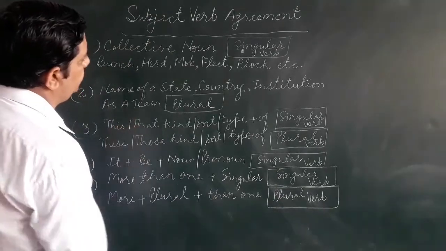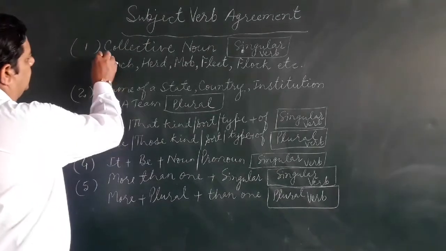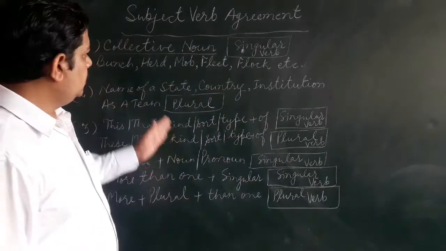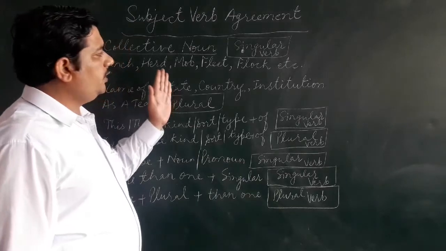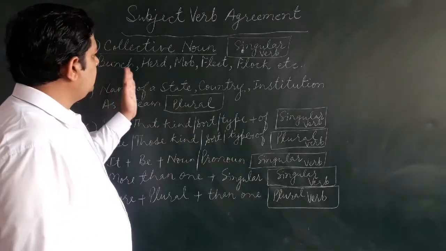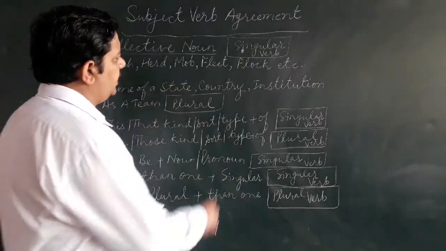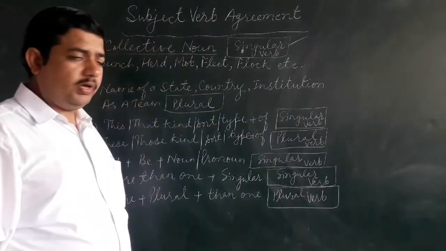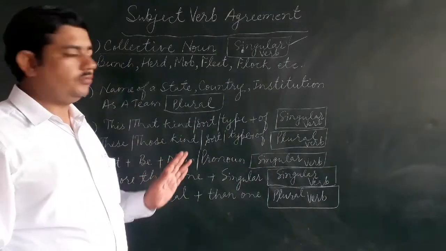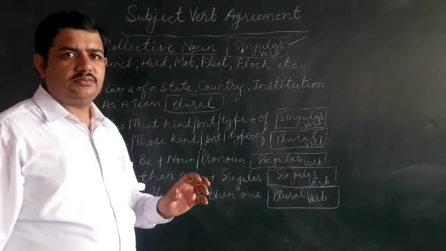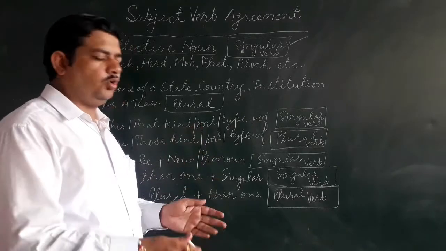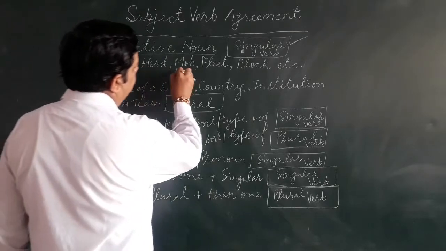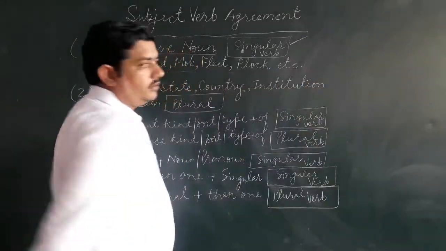See, the first rule that we are discussing today is collective nouns. When you confront these collective nouns, normally it is quite famous, or it is in our routine, that whenever we face these collective nouns, there we use what?